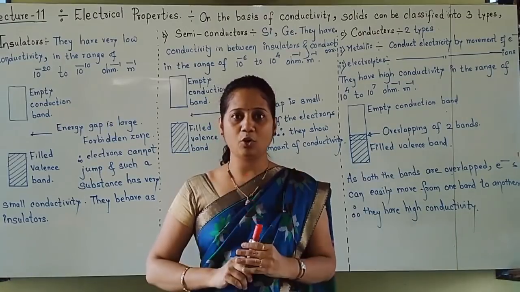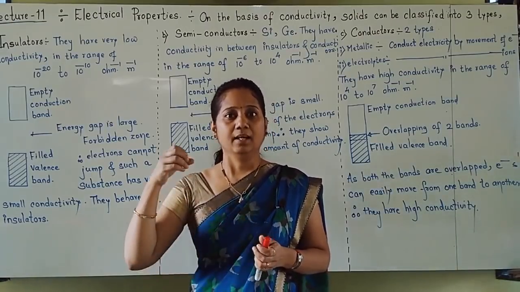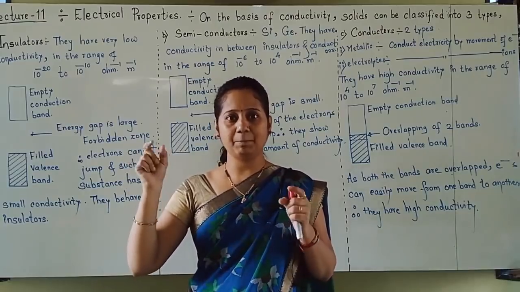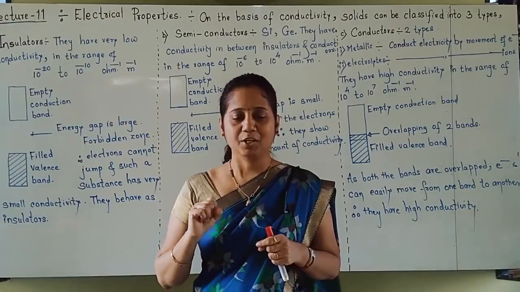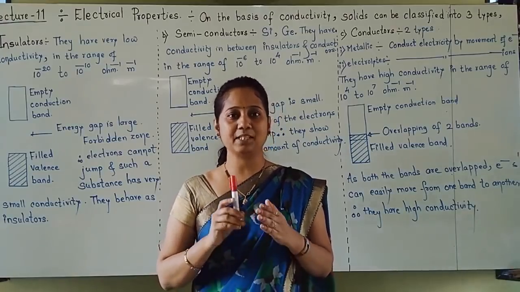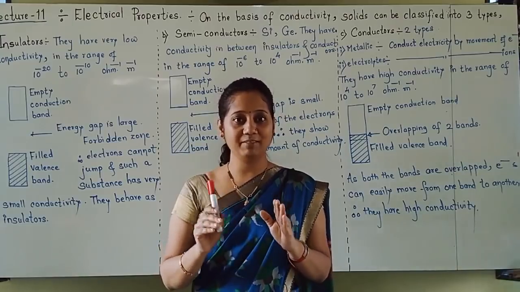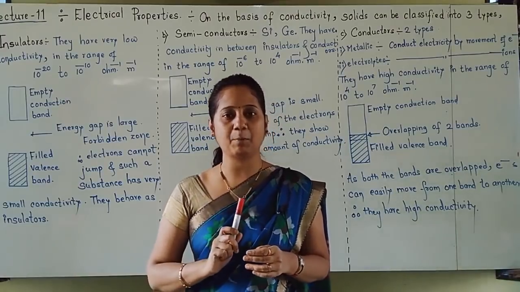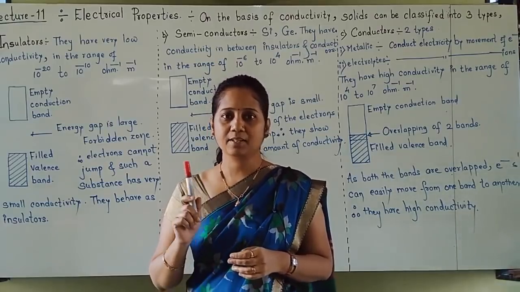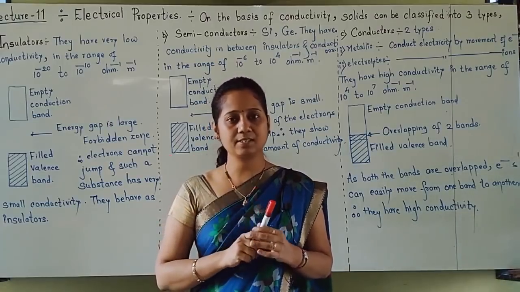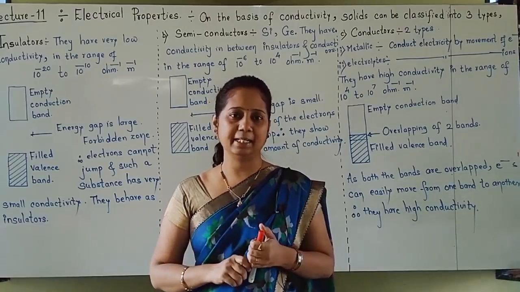So this much you already know. But now here we have to say how low. For example, insulators have low conductivity. Low means how much conductivity? So let us see these three types of solids based on their conductivity. I am starting with the topic electrical properties. Based on conductivity, solids are of three types: insulators, semiconductors and conductors. Let us see these three types in detail.